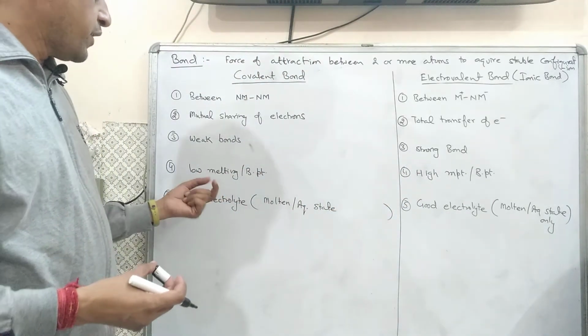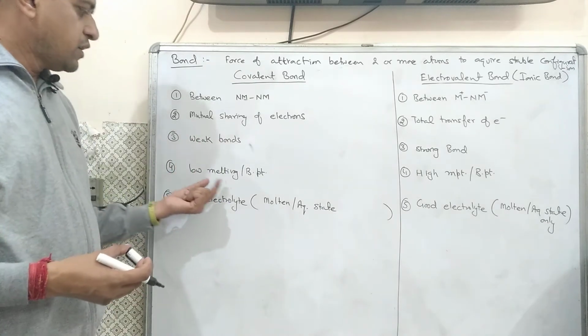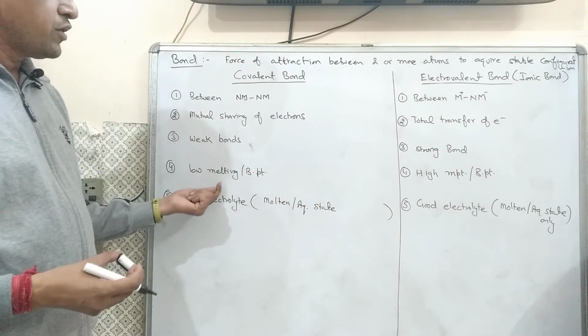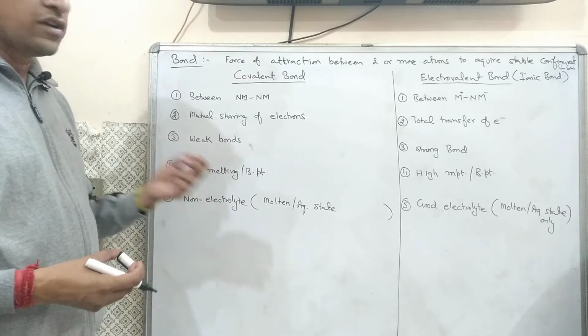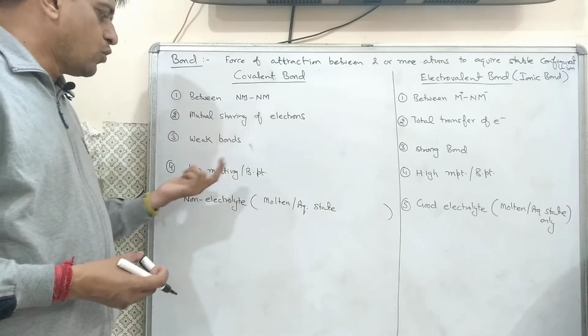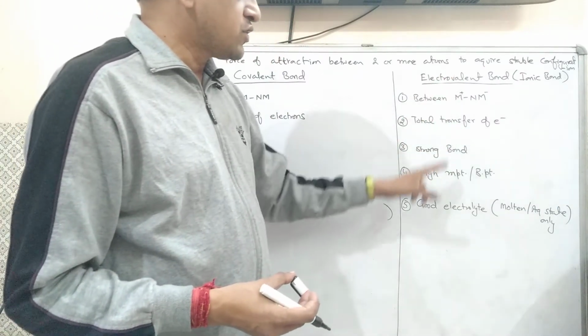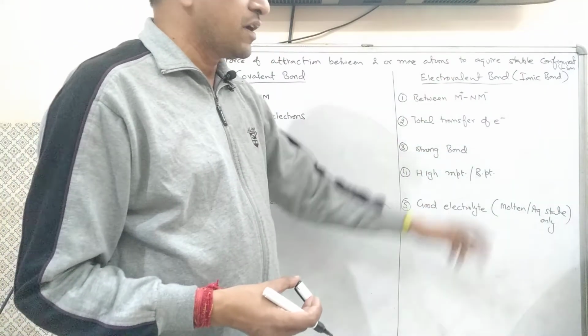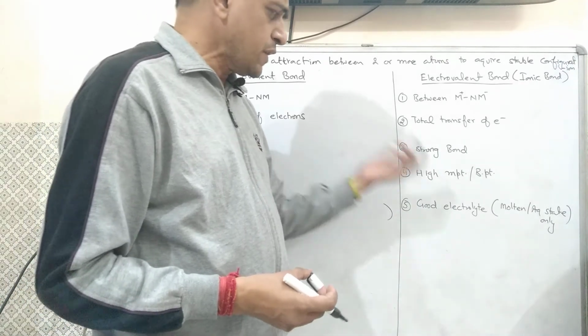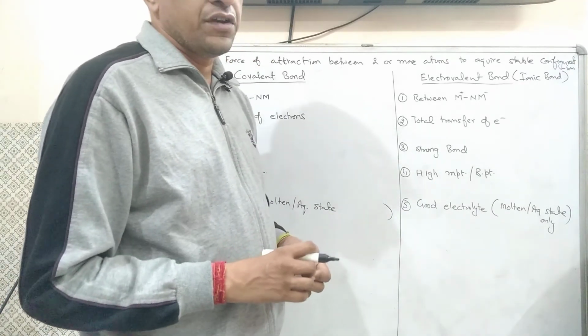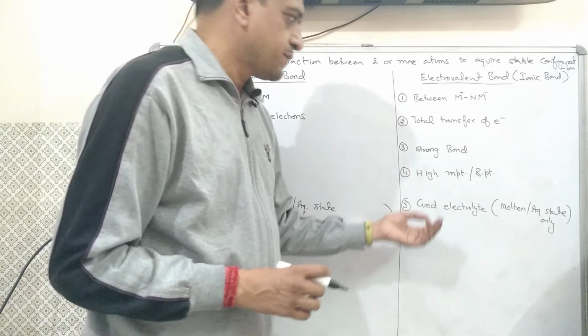Now come to the fourth point. Because of the weak bond, the melting point and boiling point of these compounds are generally low. They have low melting and boiling points, but because of the strong bond, in case of ionic, they have high melting and boiling points. Generally, these compounds are found in nature in the solid state.